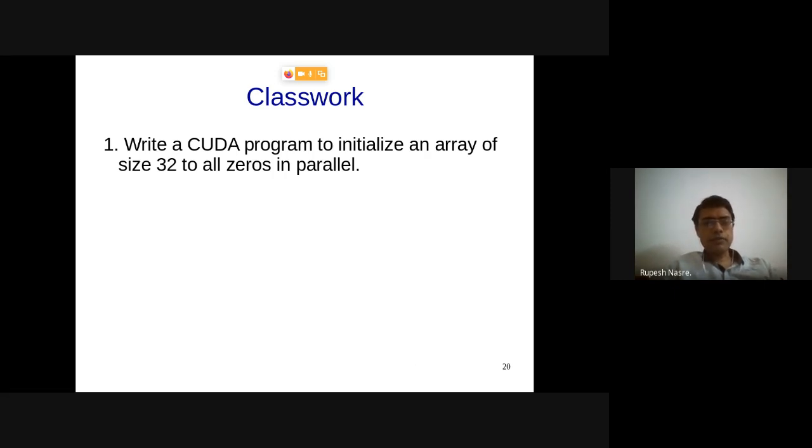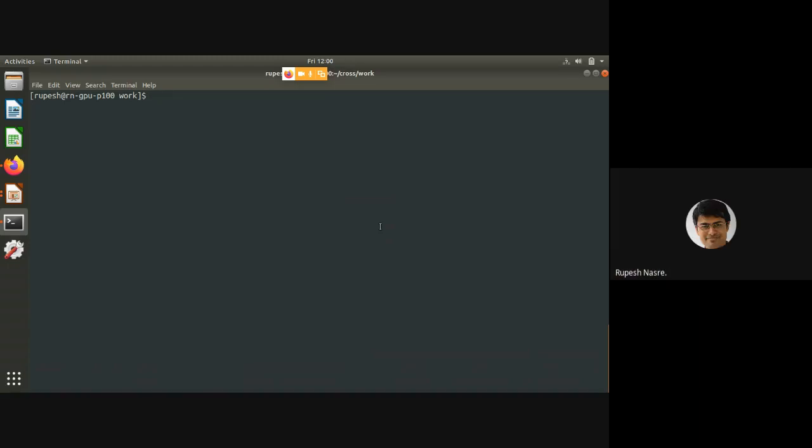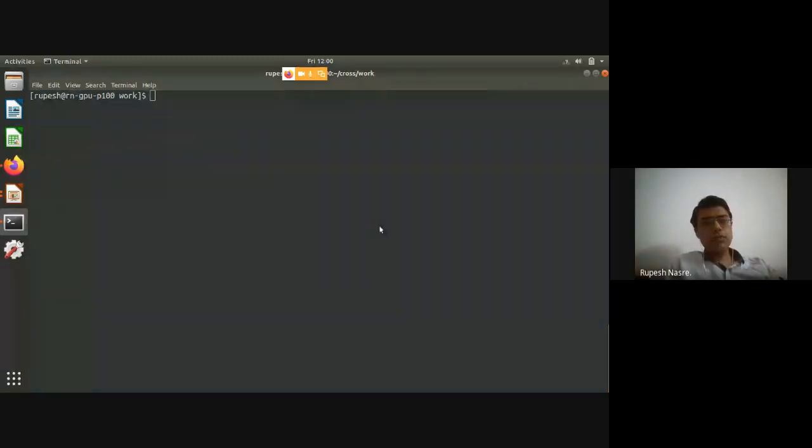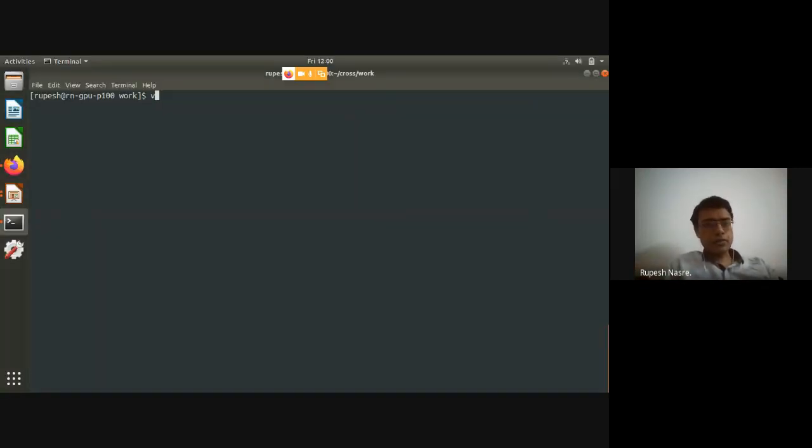So I request everybody to write down this code somewhere. Meanwhile, I'll also write down, so that's the reason why I shared the complete screen. So what we want to do is to initialize an array of size 32 to all zeros, in parallel. So I'm also going to write along with you that .cu.